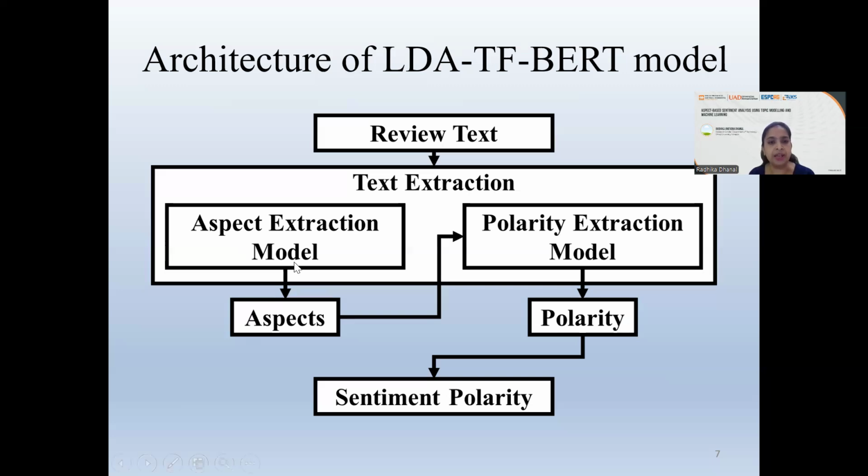The output of this aspect extraction model is certainly the aspects. These aspects are further given as input to the polarity extraction model, where BERT calculates the polarity of the aspects. I repeat, not only the polarity of the aspects is computed, but also the polarity of every sentence or review is computed. Then we combine the polarities calculated for the aspects as well as the polarities calculated for the entire sentence. Based on both, ultimately we comment on the sentiment of that entire review or sentence that we have.